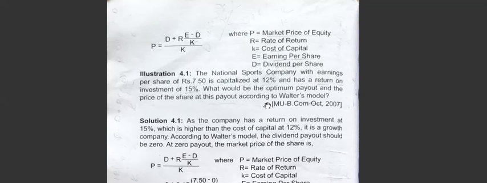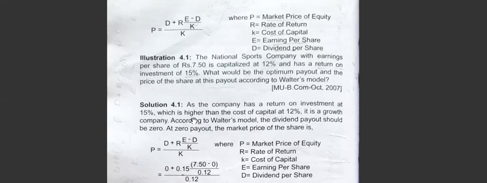What they have asked is, what is the optimum payout ratio of the firm? It should be 0. They should not give any dividend to the shareholders, then the market price will increase. Now, using this ratio and the Walters model, what should be the optimum payout and the price of the share? You also have to find the price of the share. So write down the formula, and after that, see the solution.